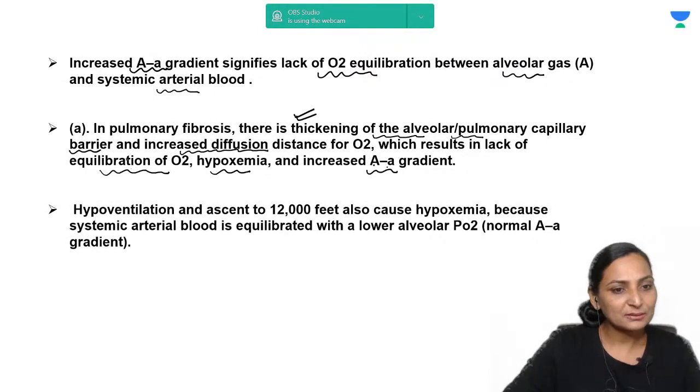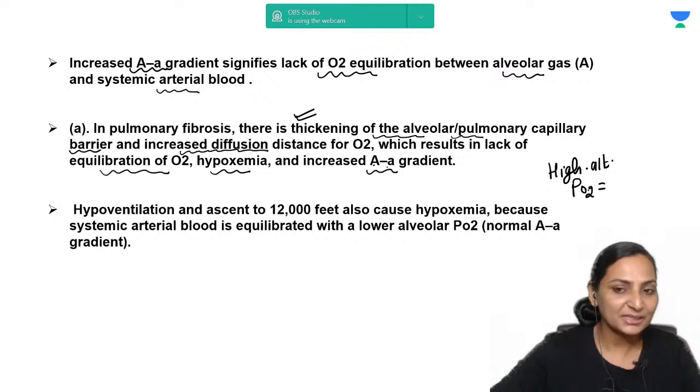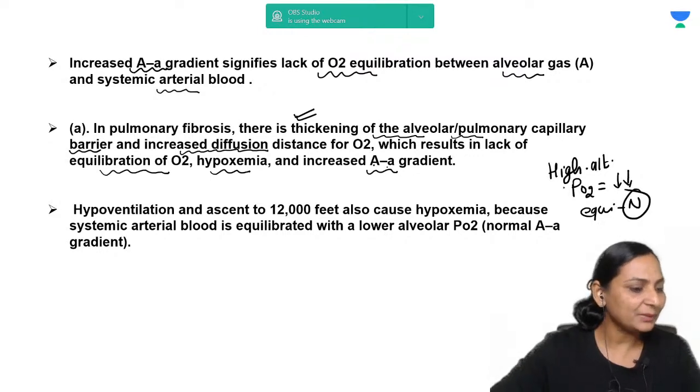Now, consider the person at high altitude. Obviously, the partial pressure of oxygen he is breathing is going to be less at high altitude. But according to that, the equilibration is going to be normal. There is no problem with equilibration.